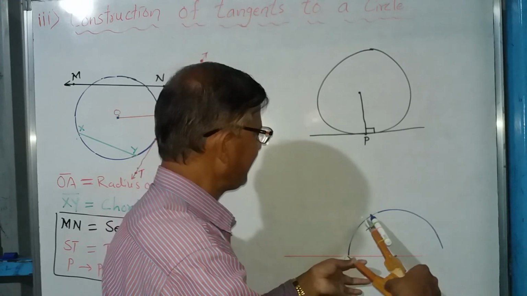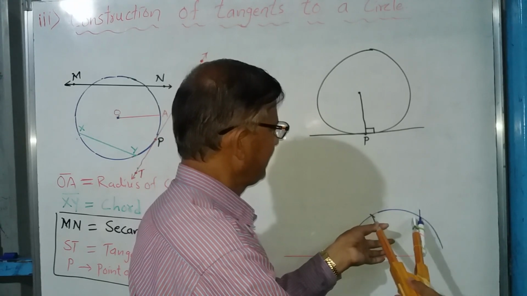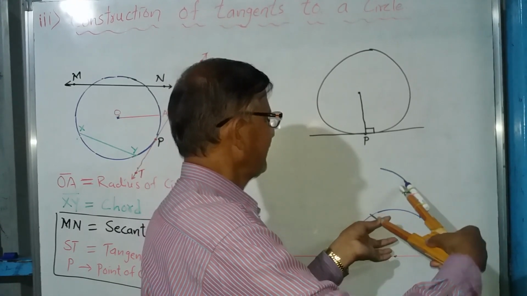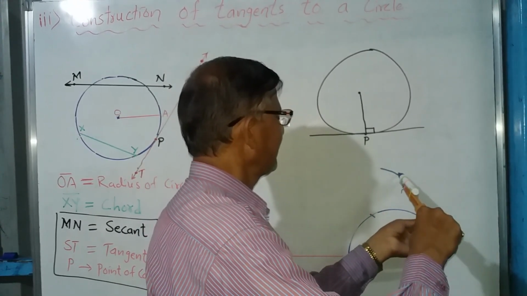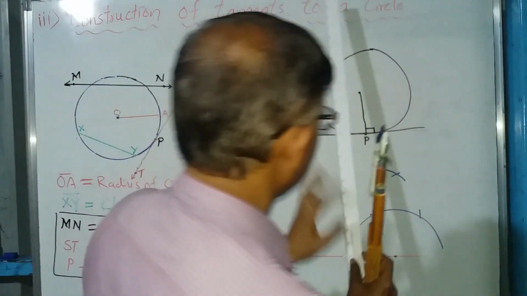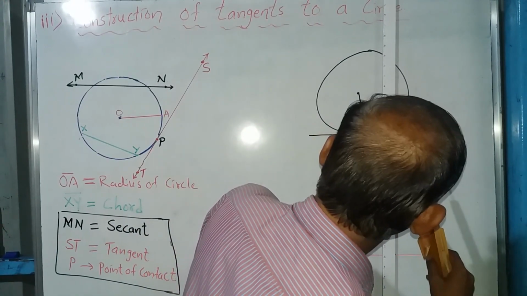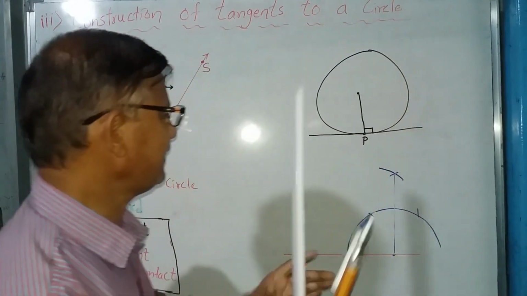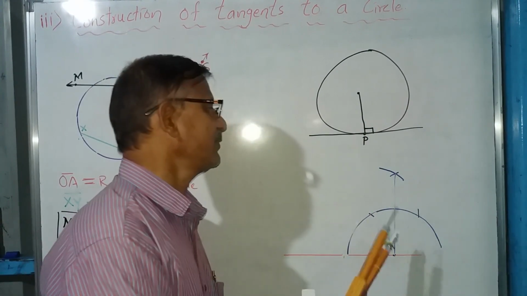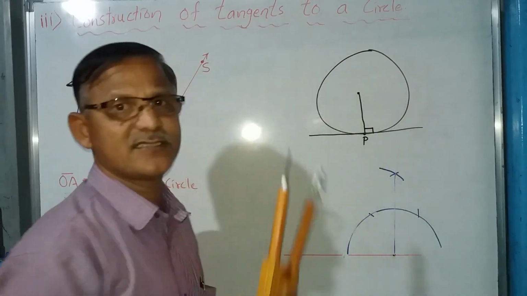From here we mark an arc, and the same way from the other point we mark one more arc with the same radius, or we can change the radius. Just an arc upside. Join it. You know what this is? This is the line which is perpendicular at the point. So this is the basic construction which we use during the construction of a tangent to the circle.